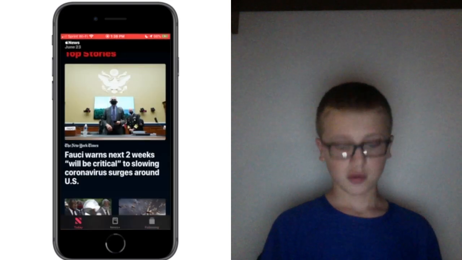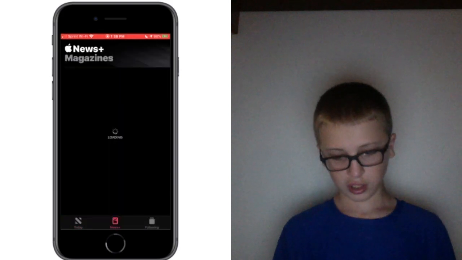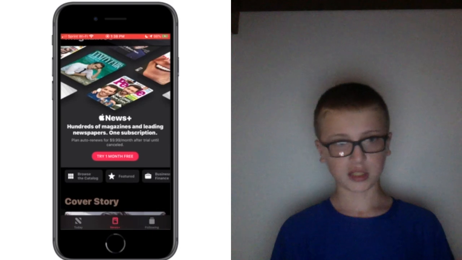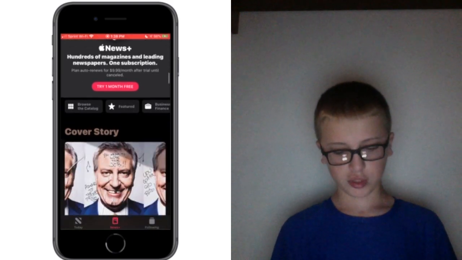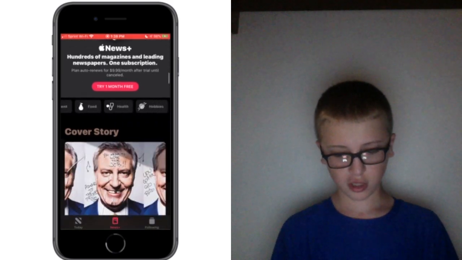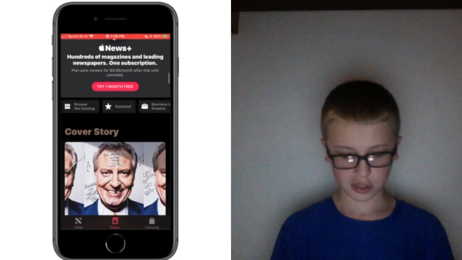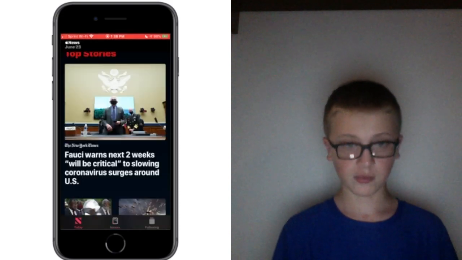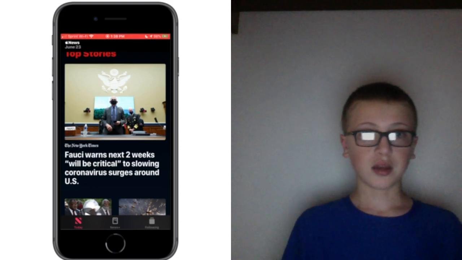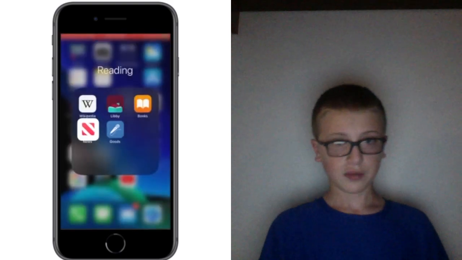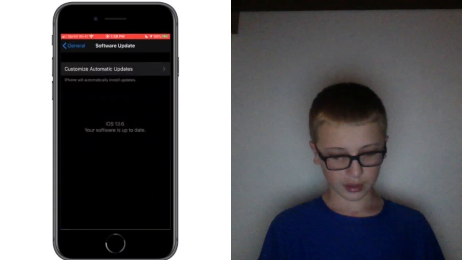So that's nice. Another UI thing, and I don't know if this is actually new, but I noticed it, and it's very possible it's not. In Apple News Plus, I feel like these feature category things are new. It's likely they're not, but I just noticed it for the first time. And I'm pretty sure that's it for News. There's two things in settings.